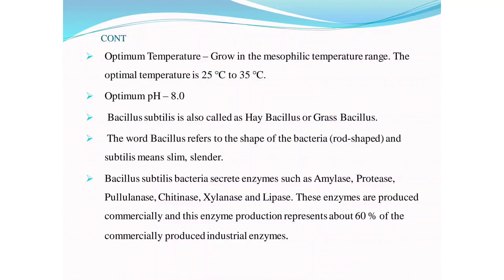Bacillus refers to the shape of the bacteria, rod-shaped. Subtilis means slim or slender. Bacillus subtilis bacteria secrete enzymes such as amylase, protease, pullulanase, chitinase, xylanase and lipase. These enzymes account for 60% of industrial enzymes produced.